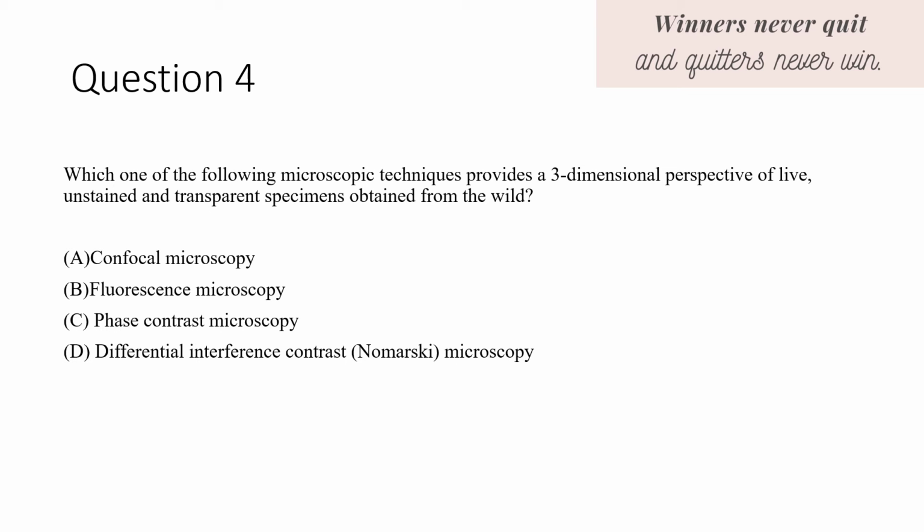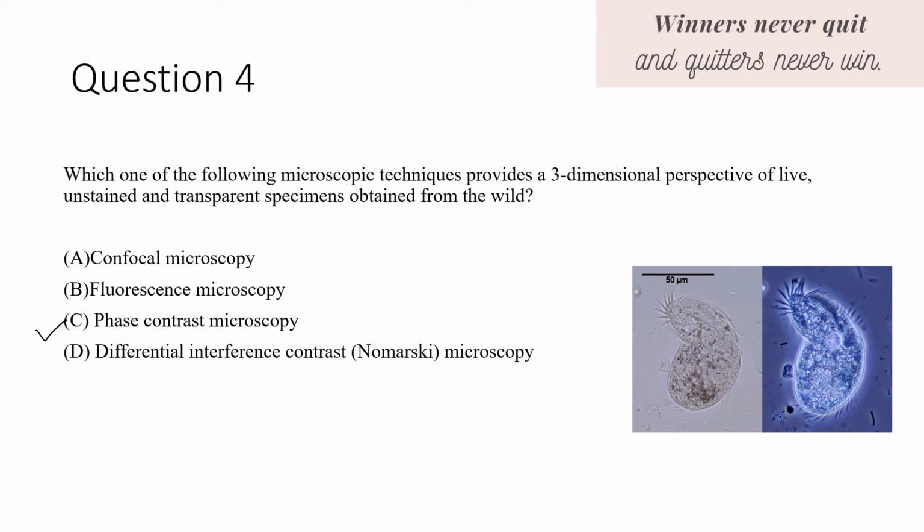Question 4. Which one of the following microscopic techniques provide a three-dimensional perspective of live, unstained and transparent specimens obtained from the wild? A. Confocal microscopy. B. Fluorescence microscopy. C. Phase contrast microscopy. Or D. Differential interference contrast microscopy. So the correct option is C. Phase contrast microscopy.